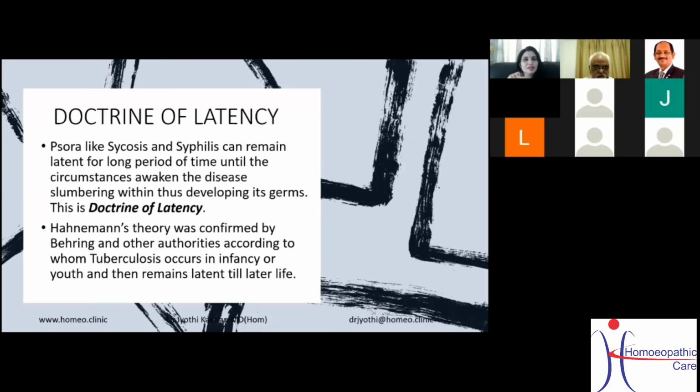Now, Hahnemann's theory was confirmed by Behring and other authorities, according to whom tuberculosis occurs in infancy or young age and then remains latent till after life. So as I told, Stuart Close is always explaining and giving the facts and reasoning so that you understand why he is telling that particular point.